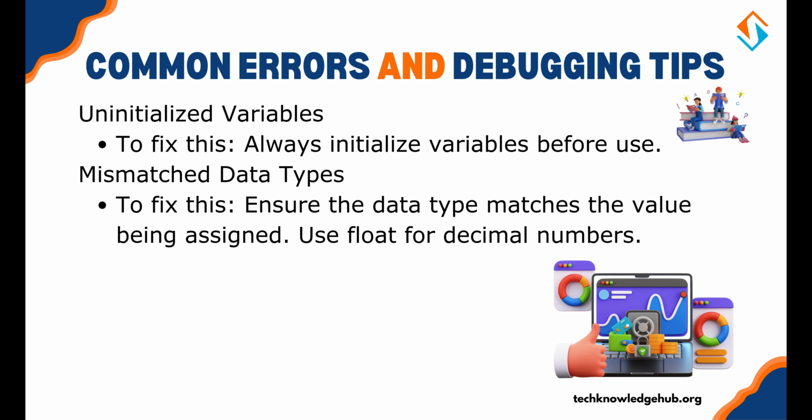Common errors and debugging tips. Let's look at some common mistakes when working with variables and data types and how to fix them. First is uninitialized variables. To fix this, always initialize variables before use. Second is mismatched data types. To fix this, ensure the data type matches the value being assigned. Use float for decimal numbers.